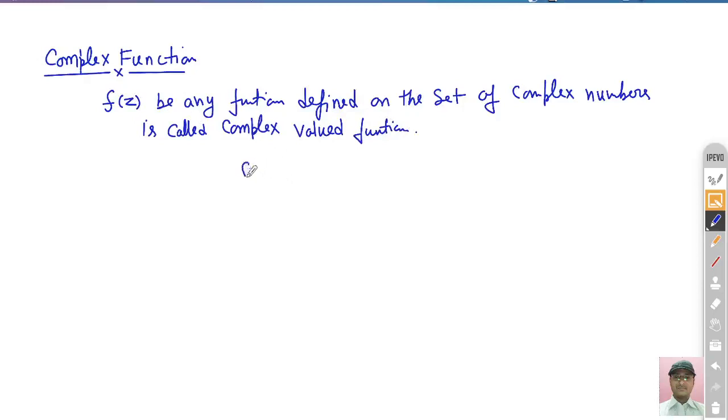So what about the complex function? Once you define f(z) on the set of complex numbers, where as you have seen z is equal to x plus iota y, once you take its function, it again has two parts, real and imaginary. And u and v are both generated by this z. So u is a function of x and y. In a similar way, v is also generated by x and y, meaning the complex number.